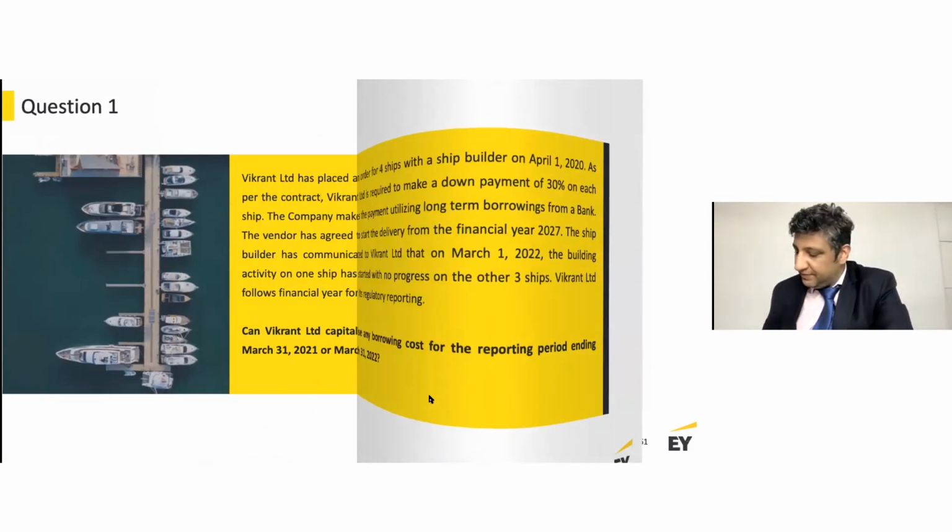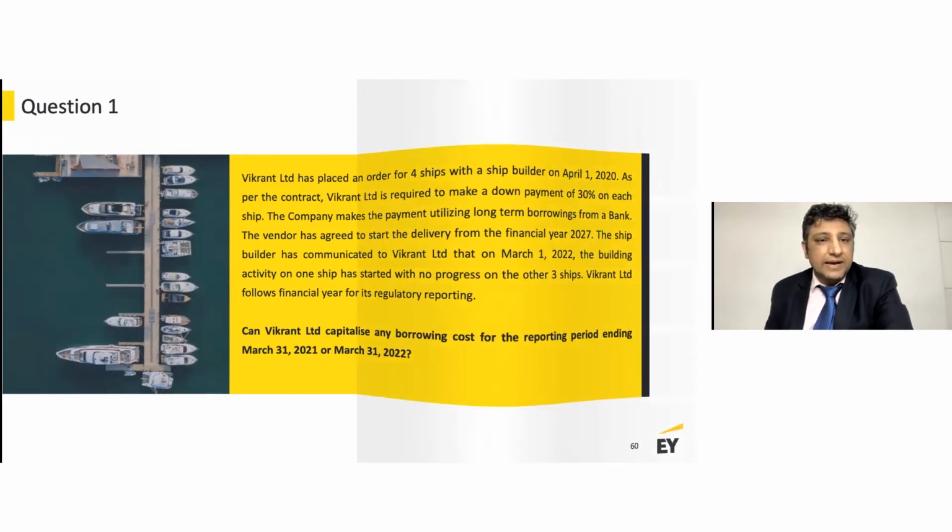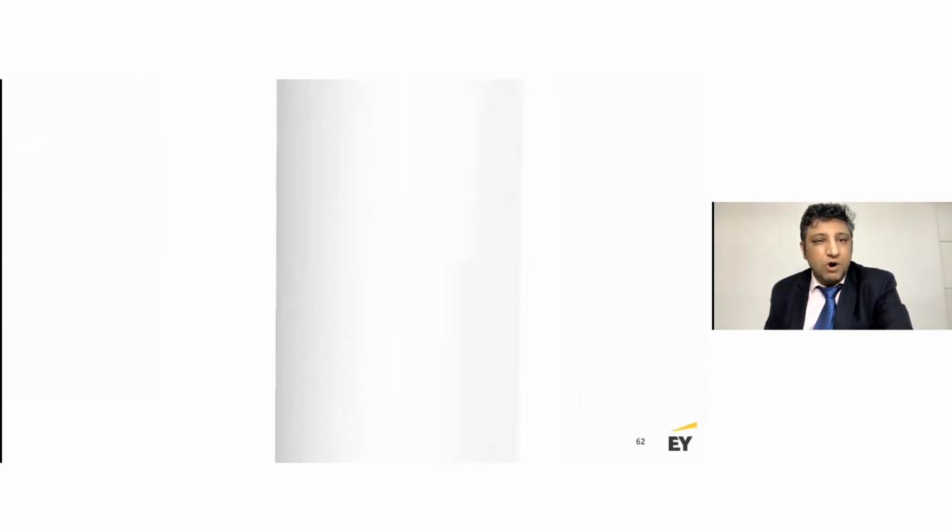We go back to the information given here. On 1st of March 2022 and up to 31st of March 2022 only, the borrowing cost can be capitalized with respect to that single ship for which the construction activities have started. Right? Let's have a look at the solution in a more formal, more structured manner.